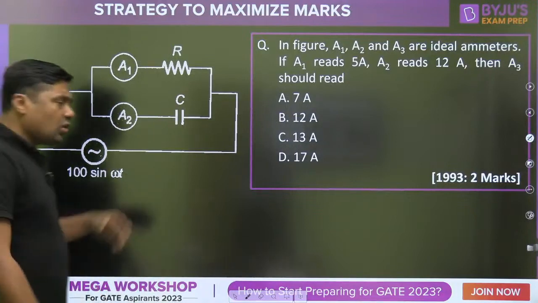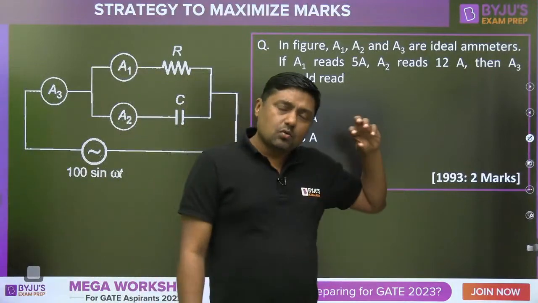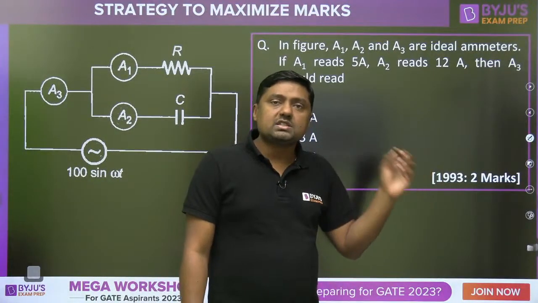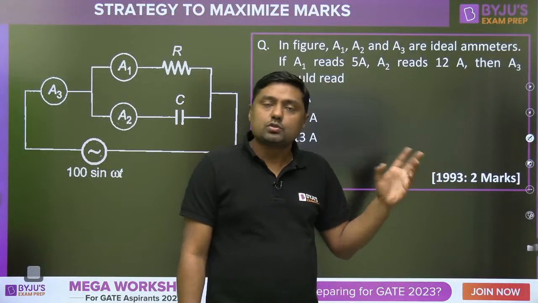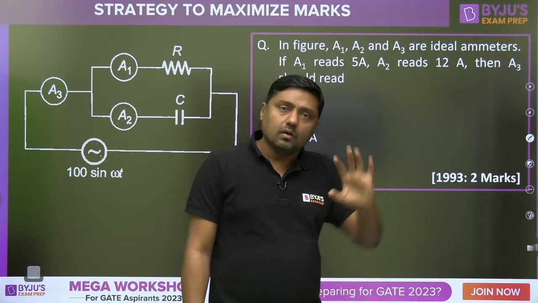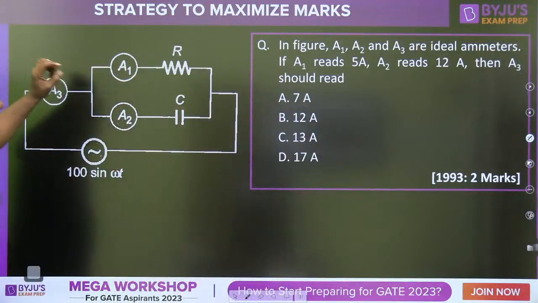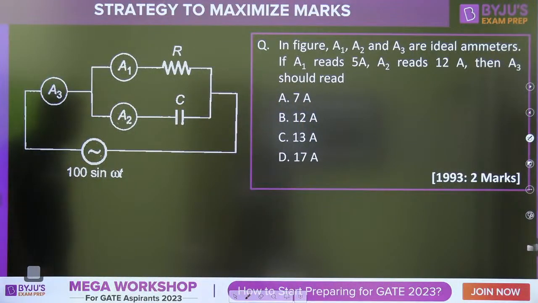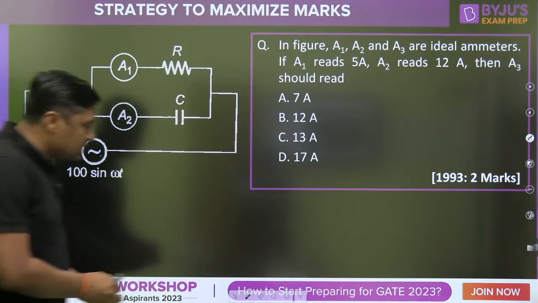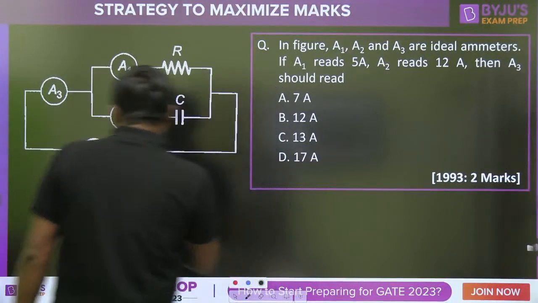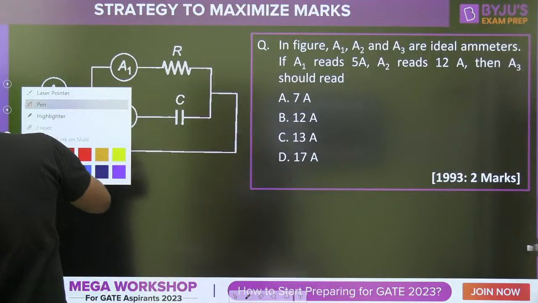For example, first of all, go through this. This is the question for all the branches, whether it is civil, mechanical, electrical, electronics. Don't worry, this is the general session. Just watch this question. This question is from 12th class, and there is a similar question in the GATE exam. So you can relate this.